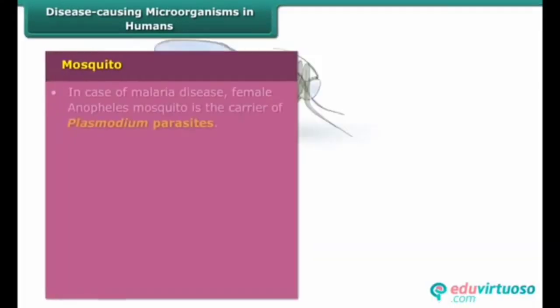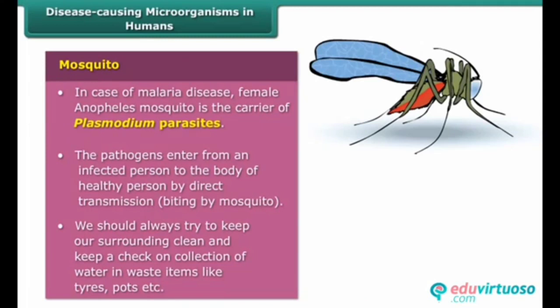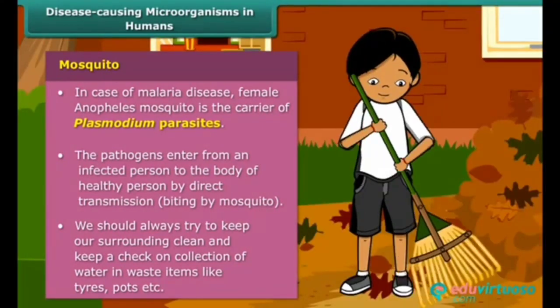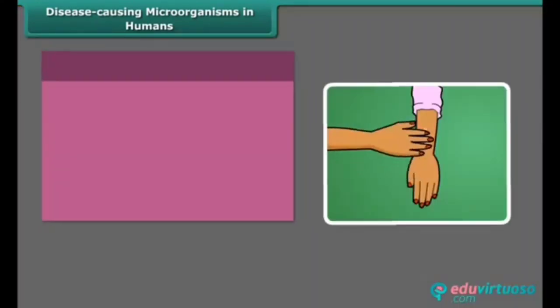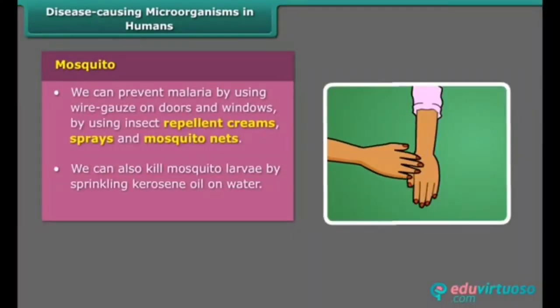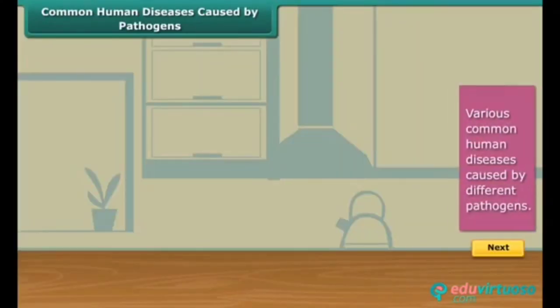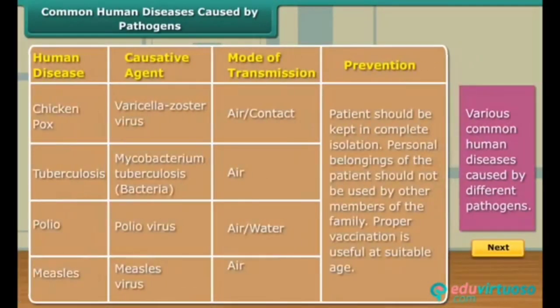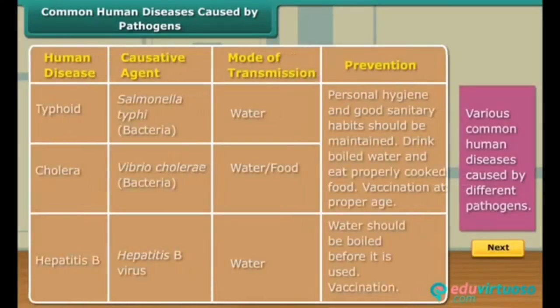In malaria disease, female Anopheles mosquito is the carrier of Plasmodium parasites. We should use repellent creams, sprays, and mosquito nets to prevent malaria. Here is a list describing various common human diseases caused by different pathogens.